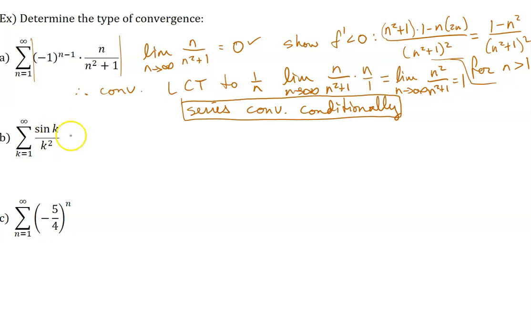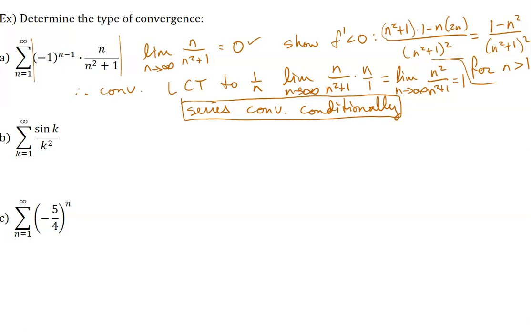So for this next one, I've got sine of k over k squared, and sine of k is going to be the alternating part. Now, it's not just jumping between negative and positive 1, because sine of 1 is not 1 or negative 1, sine of 2, etc. We don't have a pi over 2 or anything times there, but I do know that sine of k is going to oscillate between negative and positive 1.